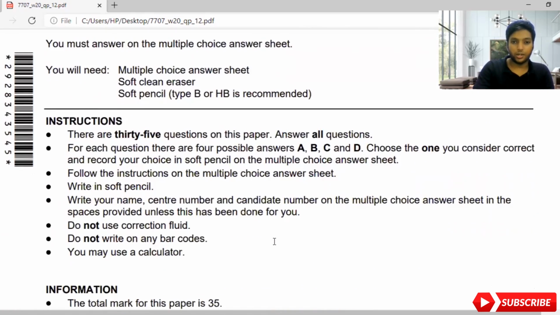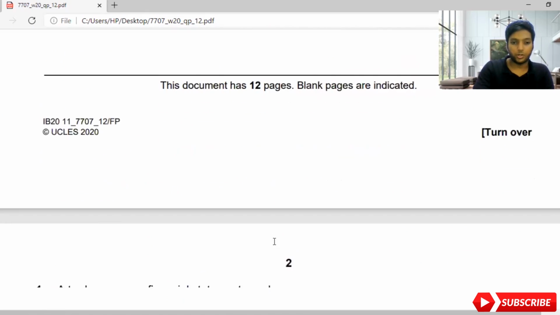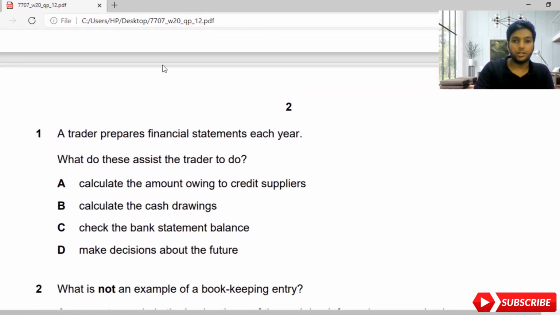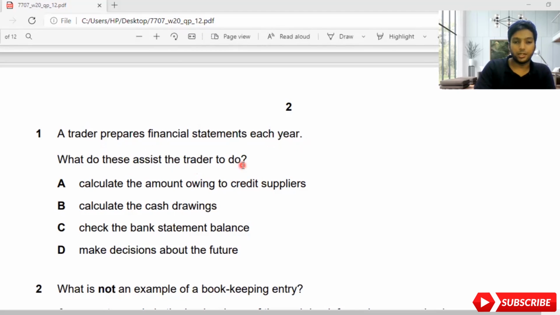Cambridge O-Level Accounting 7707 paper, October-November. First question: a trader prepares financial statements each year. You need to have the past paper with you when you're doing this, and go one by one as I read along with me. You will find it easier, and it will always help you score better. What does this assist the trader to do?